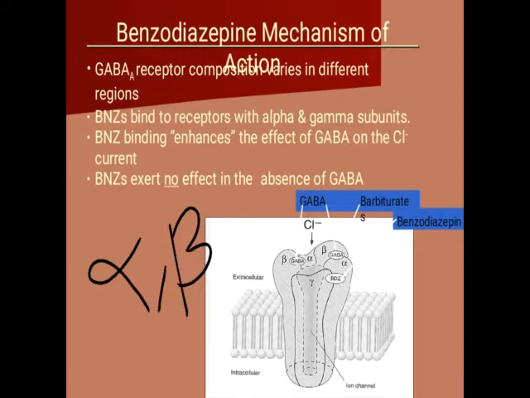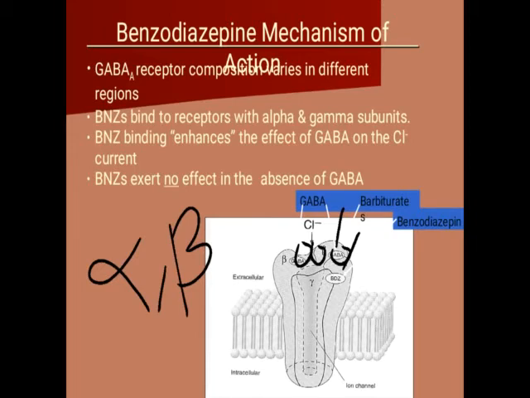So here you will observe alpha and beta subunit, and in between them the binding of barbiturate takes place. Here this is alpha, this is beta, and barbiturates can bind in between these two subunits.